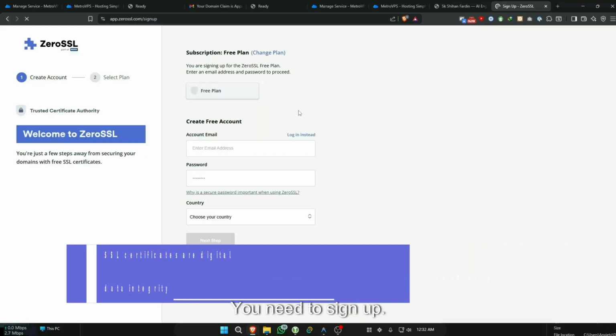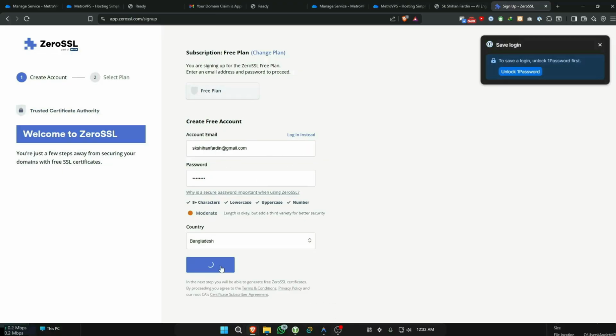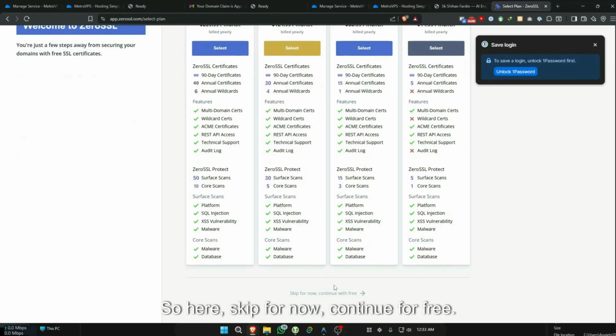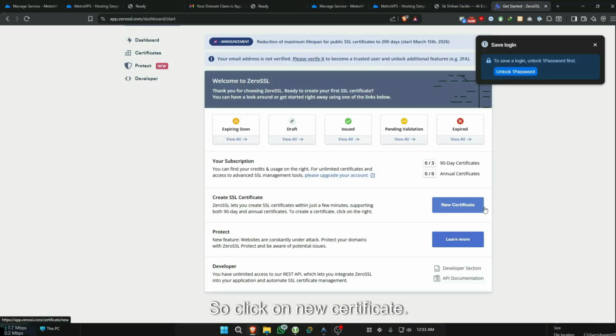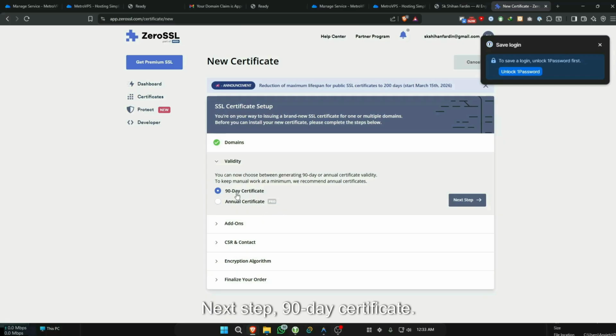You need to sign up. It's a free account, so let me create an account. Next step. Here you don't need them, so skip for now, continue for free. So click on new certificate, type your domain name. See, if anyone types this or this, it will say the site is secure. Okay, next step, 90 days certificate.